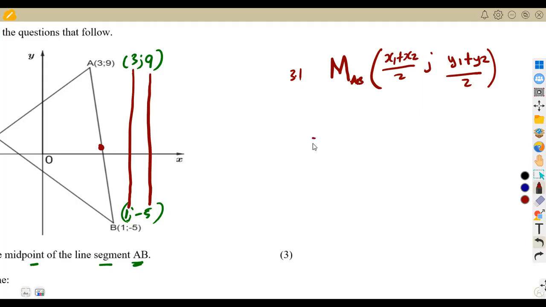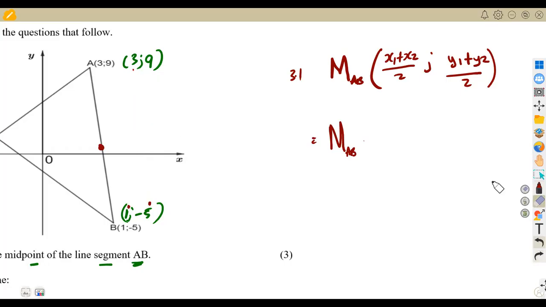So meaning to say, we were going to have the midpoint of the line AB with the x values. It's going to depend how you want to write your values. Maybe you want to put this as your first point, which is going to be x1, and this will be y1, this will be x2, this will be y2, or guys, you can just sub in, as long as you are working with the x properly, right?